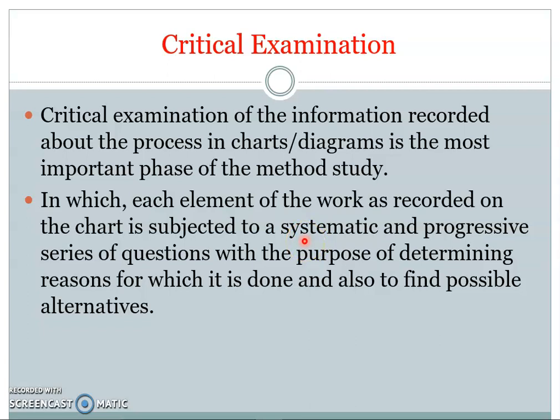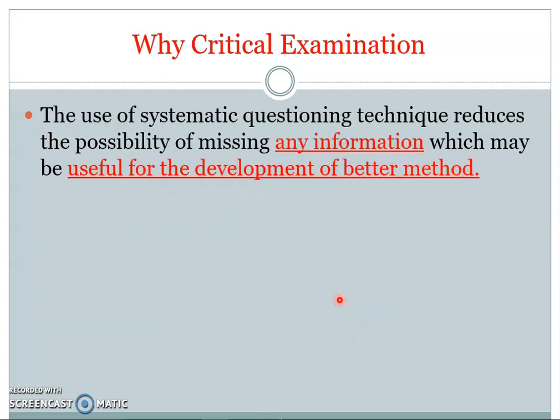Sometimes we use a primary set of questions and a secondary set of questions, and we find out for which purpose these activities are being carried out. While critically examining, the use of a systematic questioning technique reduces the possibility of missing any information which may be useful for the development of a better method.